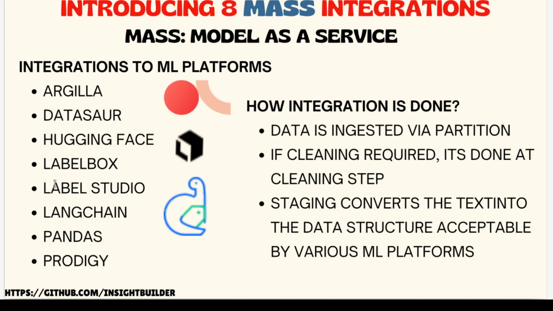So you see all these platforms are already doing various activities. HuggingFace and Argilla host a lot of models to which you can present your data, and then you can ask for the reply from the model. You will have Labelbox, Label Studio, etc., which helps you to annotate the data. And we have Prodigy, Pandas, LangChain. These things help to work with the data and also move the data between your execution environment to the artificial intelligence, large language models, or any of the AI models execution environment. So all these things are done by these ML platforms.